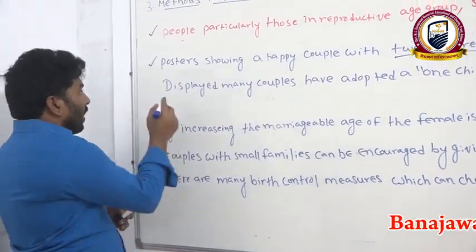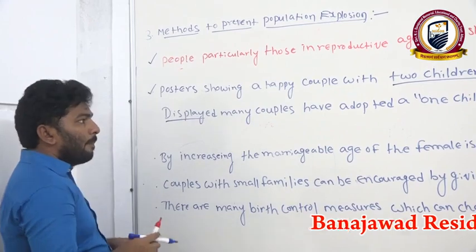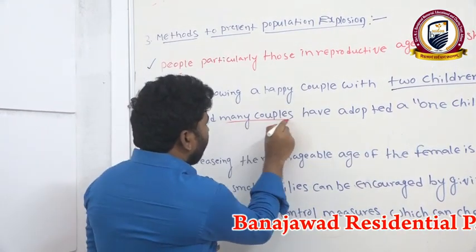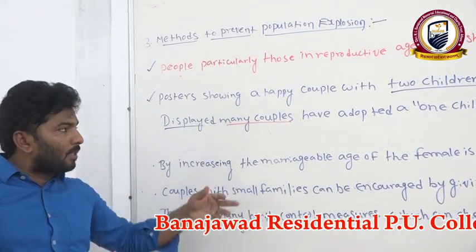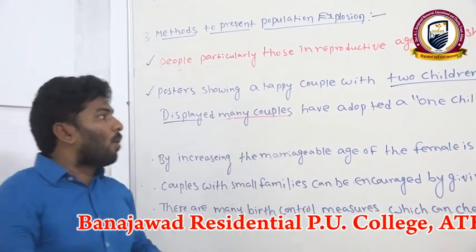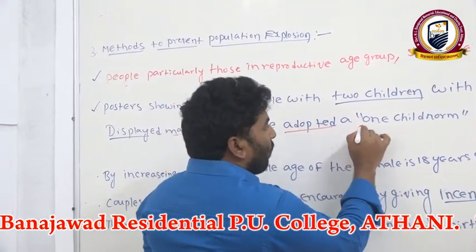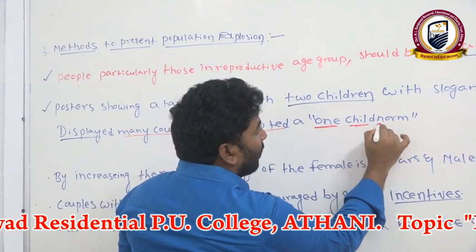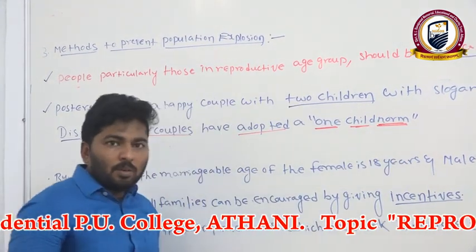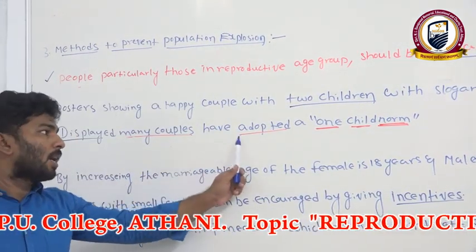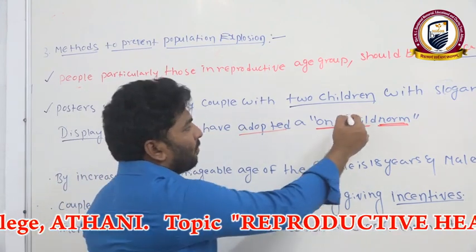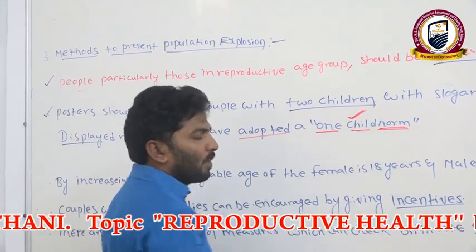Okay, now displayed during advertisements: many couples who have adopted the one child norm. This is a very important thing.